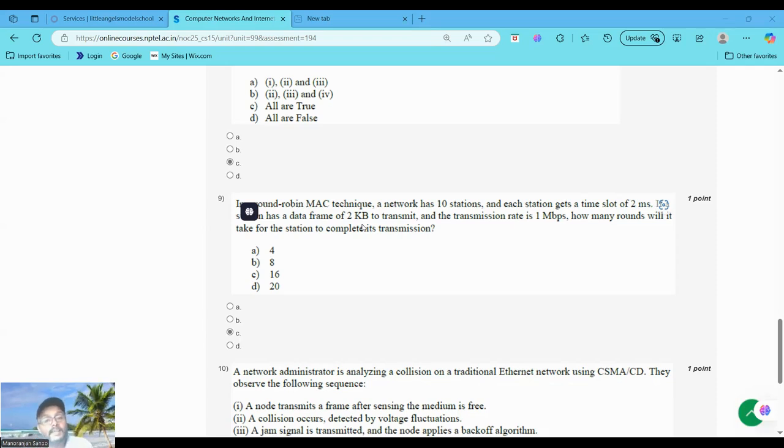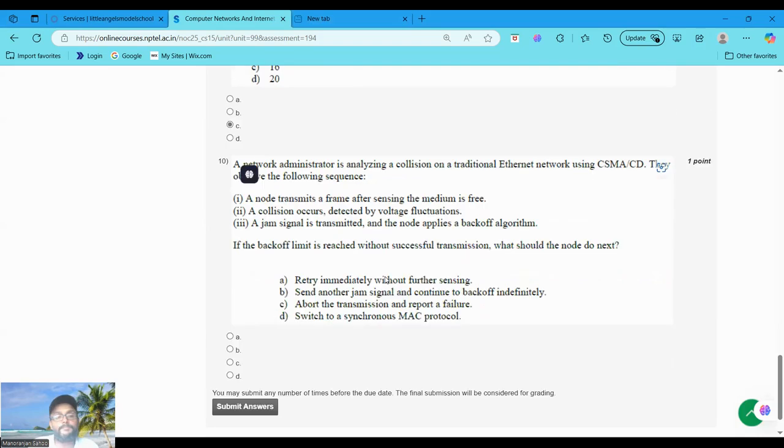So in 16 rounds, the station transmits 16 times 2000, that is equal to 32,000 bits, which is more than enough. Okay, the question likely assumes a different interpretation, but based on the closest match, 16 rounds ensure the transmission is completed. That's why we choose the correct option C, that is 16. Okay, C option 16. Now moving to question number 10.